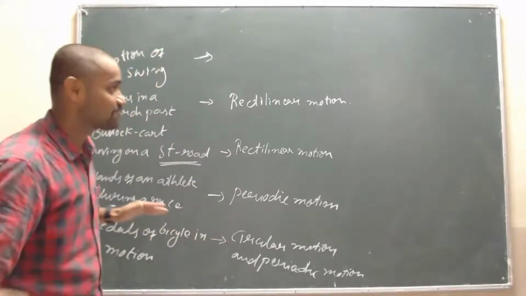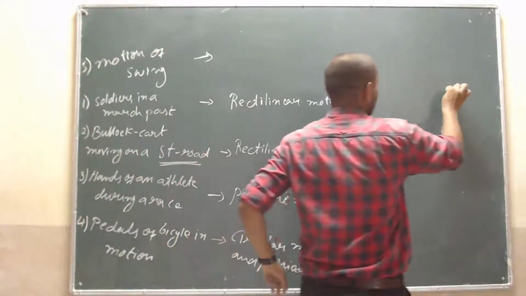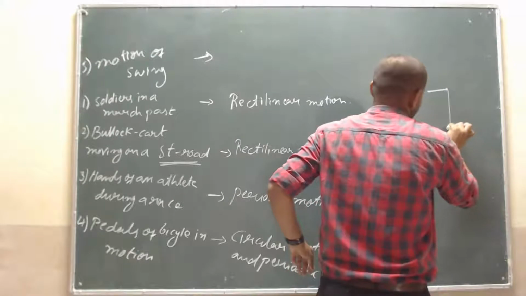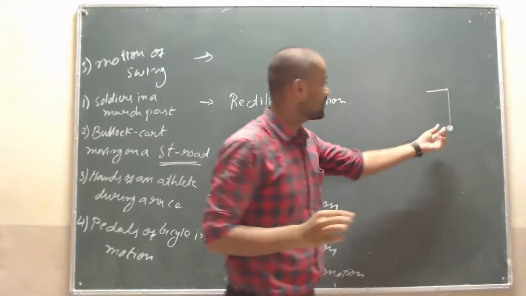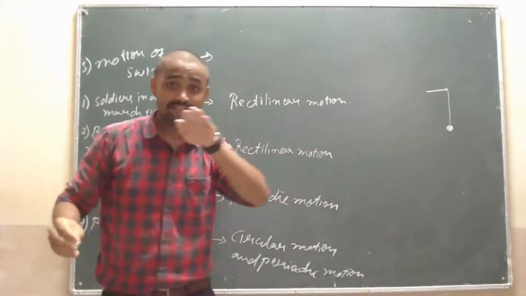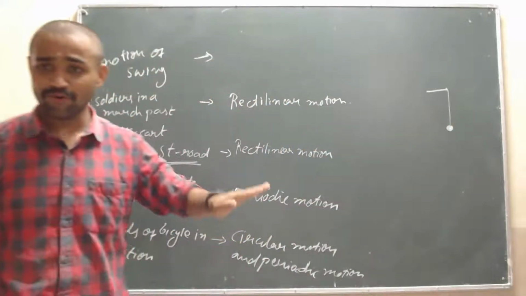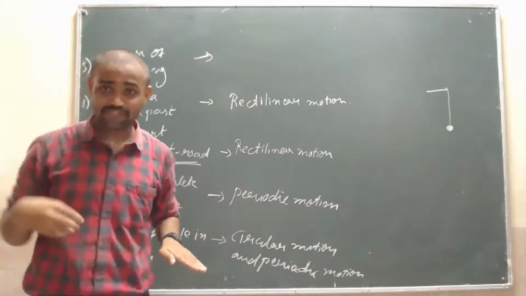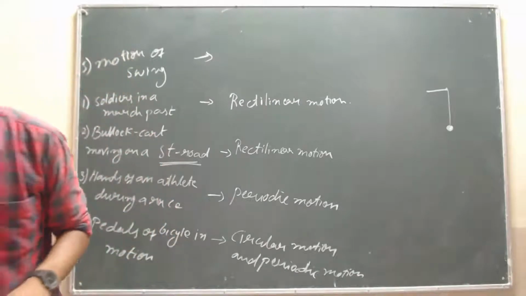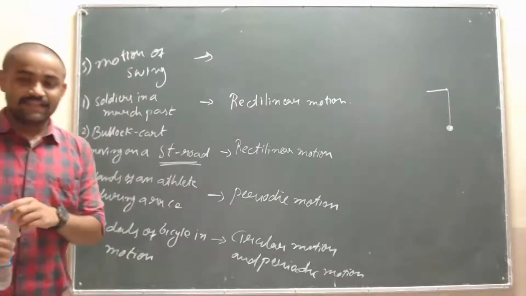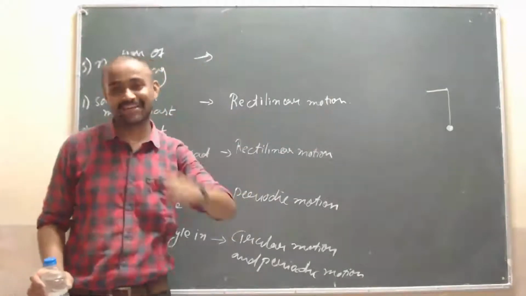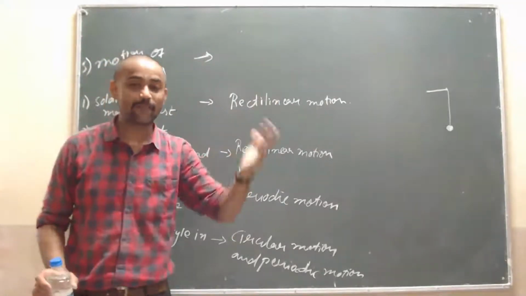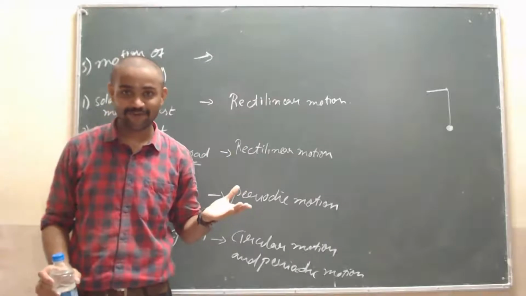Just like a pendulum. Okay, how will it move? Yes, that is periodic motion. Yes, Akshay Kumar, that is periodic motion. If we take a circular swing, that will be a circular motion. Okay, depending upon the question, you have to write the answer.